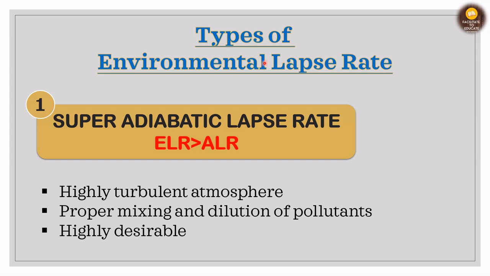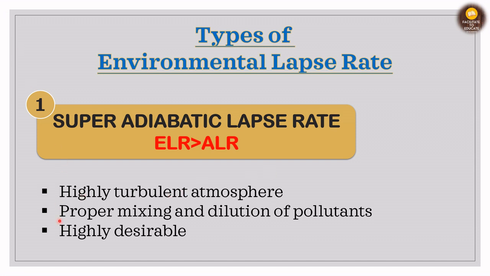Now we'll talk about the types of environmental lapse rates. The first is the super adiabatic lapse rate, in which the environmental lapse rate is greater than the adiabatic lapse rate, that is ELR is greater than ALR. I would like to say here that the next three slides are very important, because on the basis of these three slides, the types of environmental lapse rates, all the types of plume behaviors are decided. So when we study these, we need to study them very carefully.